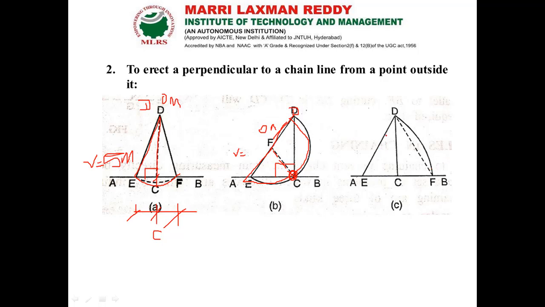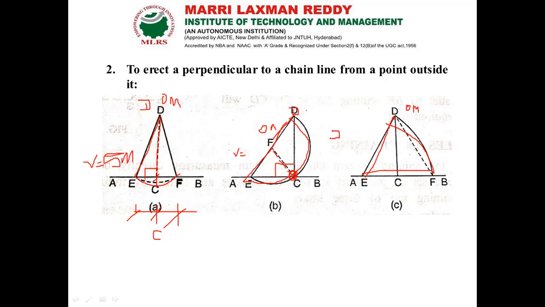Another method: I have the baseline AB and I have the distance. Here I am going to take the point D somewhere else, so that I can mark an arc. From E, it will automatically bisect at point D for a corresponding distance.